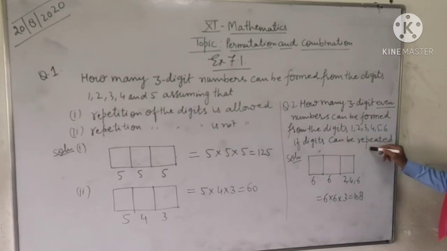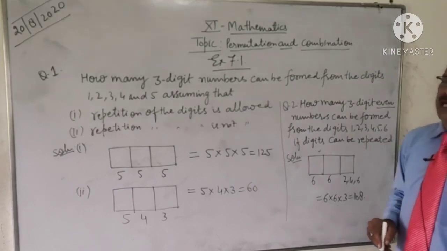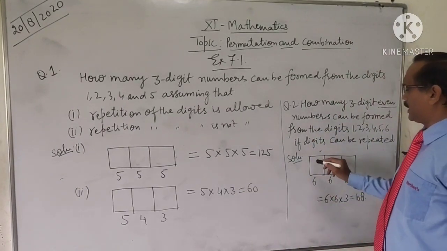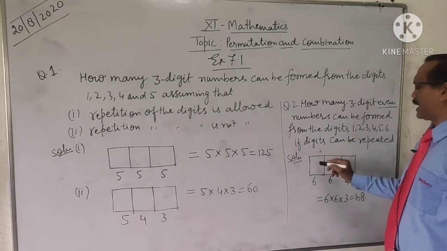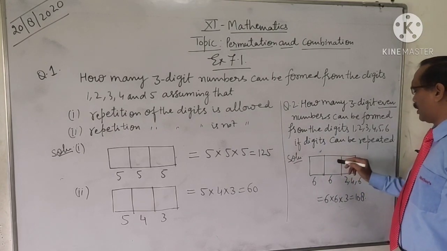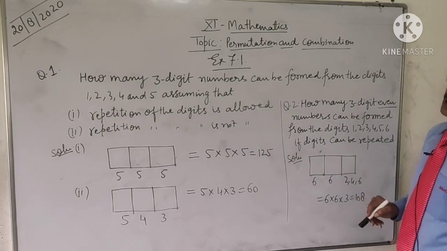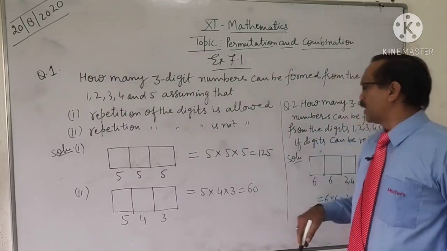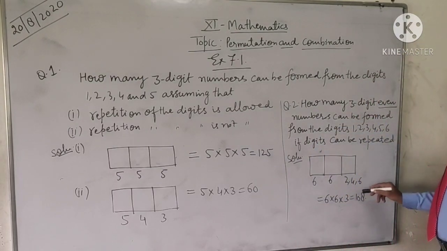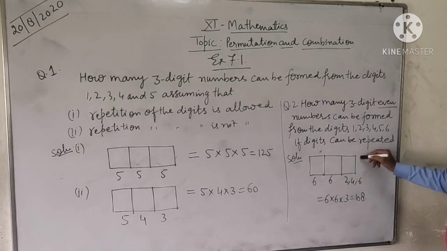If the digit can repeat, then the hundreds place can be filled in 6 ways. The tens place also in 6 ways. Since it is an even number, the unit place can be filled in only 3 ways: 2, 4 and 6. Because at this place we will take only an even digit, then we will get a 3-digit even number.